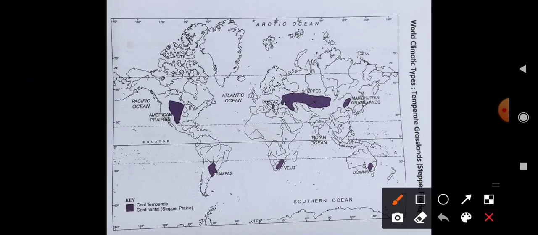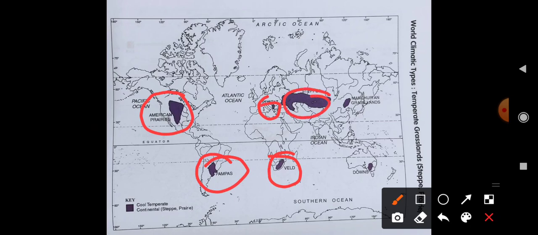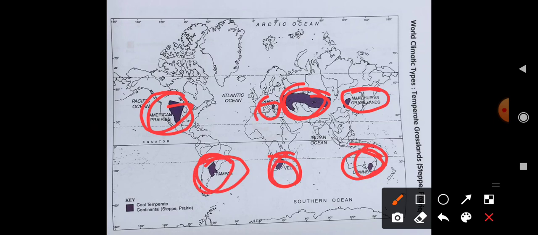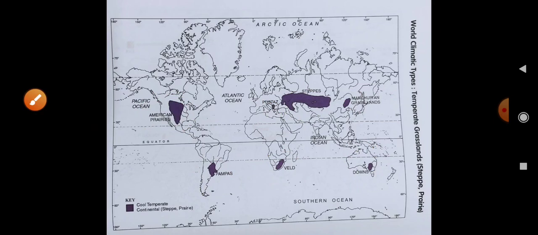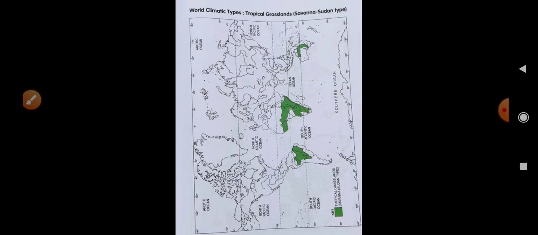Here you can see the American prairies, and here you can see the pampas. Here it is the veld, here it is the pools, here it is the steppes, here it is the Manchurian grasslands, and here it is the downs. If you go in the book, you can very easily understand what these are. So these are the steppes and the prairies, and remember also the pampas, veld, downs, pools, and Manchurian grassland. So this is the temperate grassland.